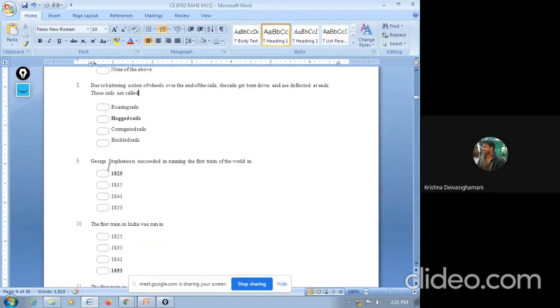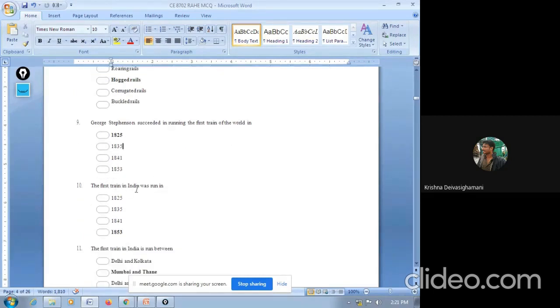Next question, question number 9. George Stephenson succeeded in rendering the first rail of the world in which year? It's 1825, 1835, 1841, 1853. So the answer is 1825. George Stephenson, who invented the train, successfully completed his first journey in the year 1825.